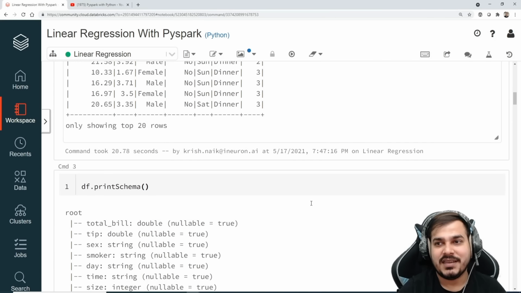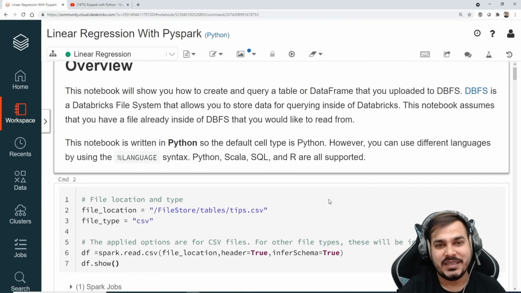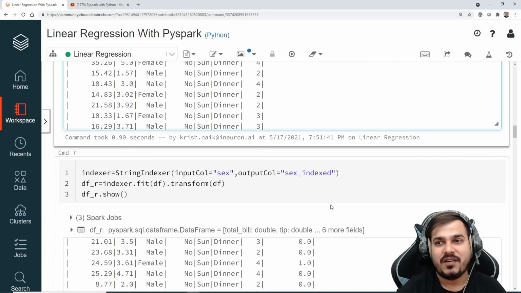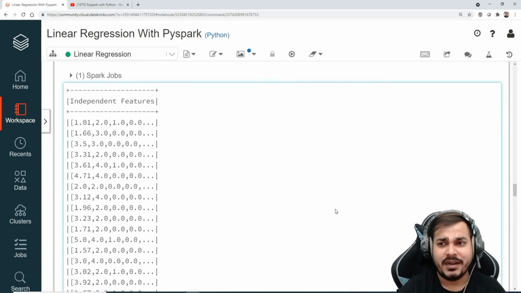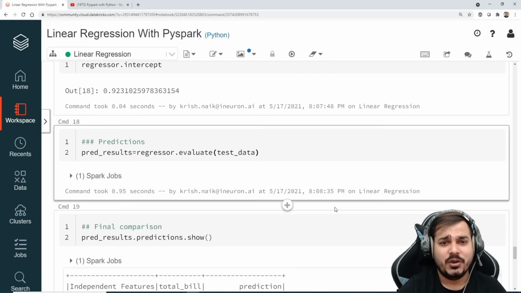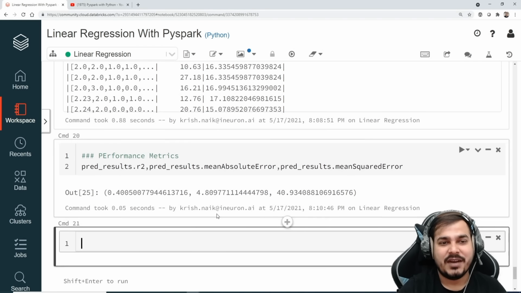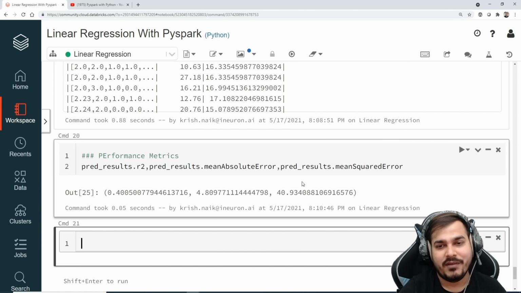Now I'll give you one assignment. Just try to Google it and see how you can save this particular file, probably in a pickle format or in a temporary model pickle file. It's very simple. You just have to use the regression dot save, but try to have a look and see how you can save this particular pickle file.